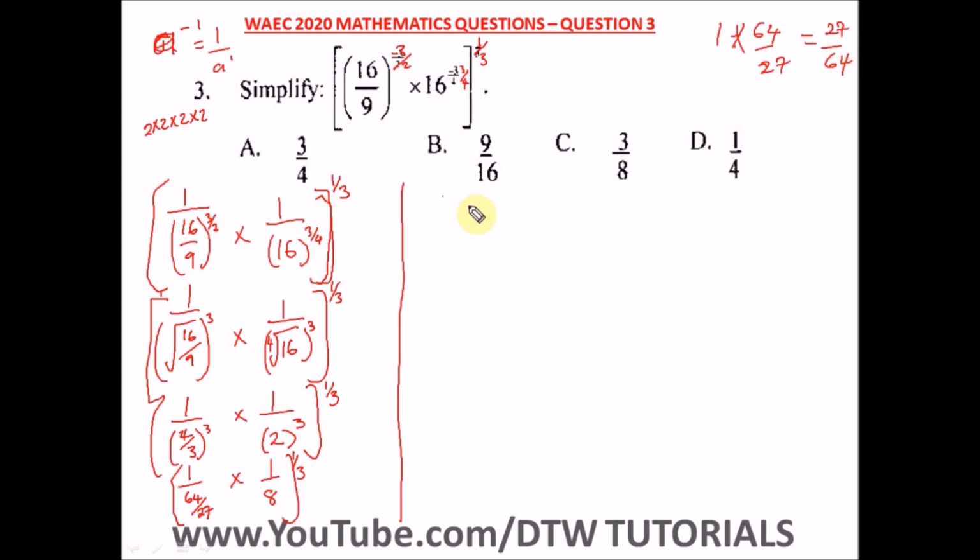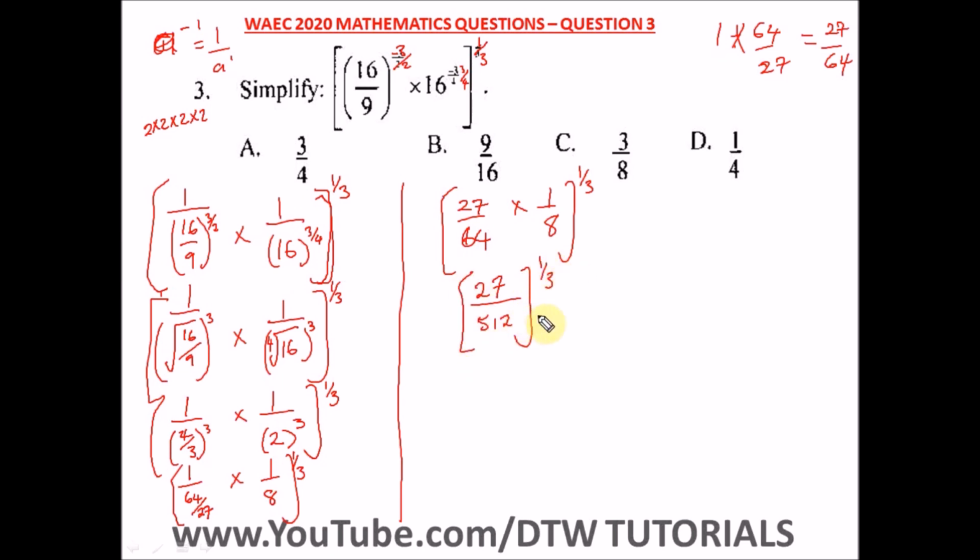So from here we have 27 over 64 times 1 over 8, raised to power 1 over 3. Here 27 times 1 is 27, and 64 times 8 would give us 512. So we have 1 over 3.